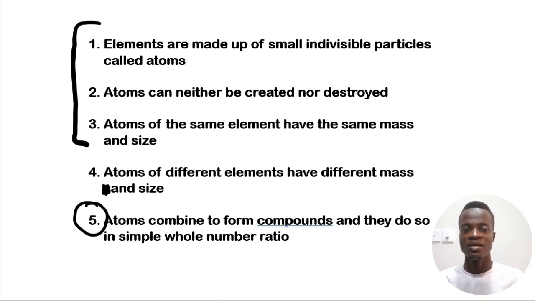Next, let's see the scientists that follow up and what they have done to disprove each of these various elements. The next person has done experiments. John Dalton looks like he has not done experiments. He's just bringing theory, and the elements of his theory are called postulates. The postulates of John Dalton's theory are these five elements, and the very first three are wrong. Let's keep that in mind and know the reason why they are wrong before we move on to the next scientist, who is J.J. Thomson.